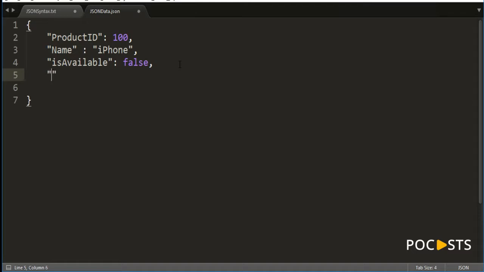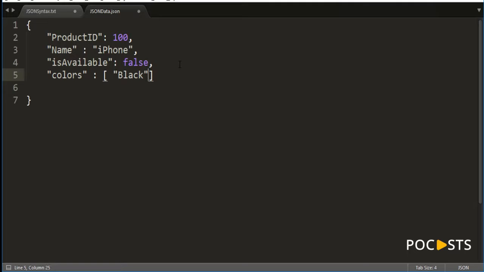Let's say we have colors, right? Colors of the phone. Again, this is a key, then a colon to separate the key from the value. Then you have an array. An array is represented with square brackets, and inside the array you can define values.